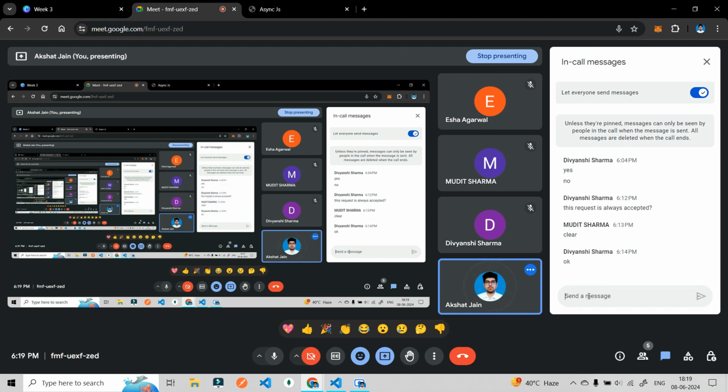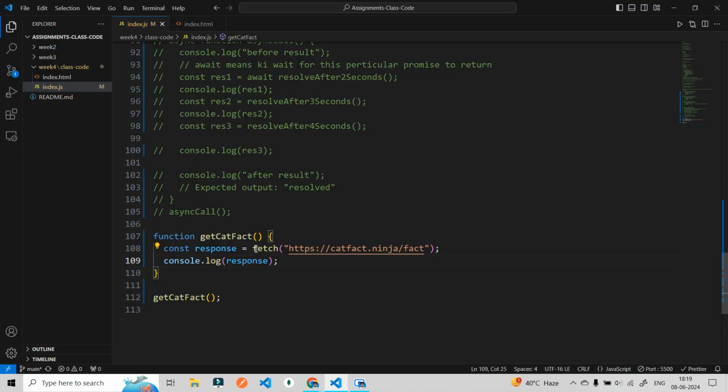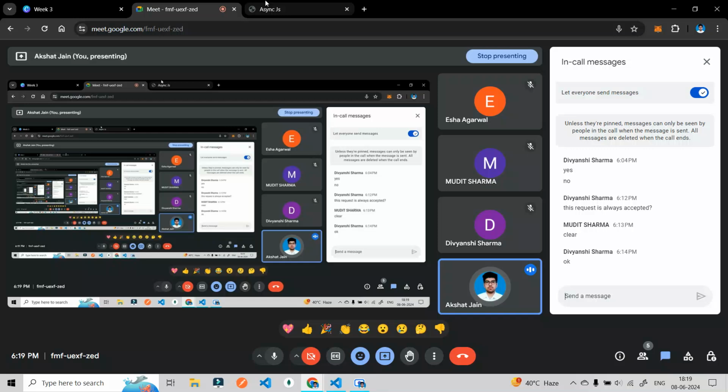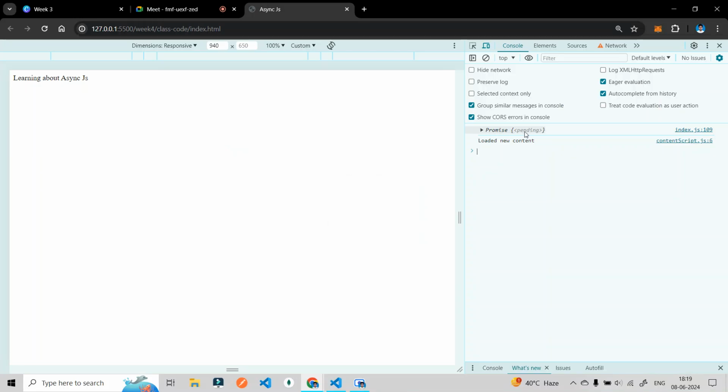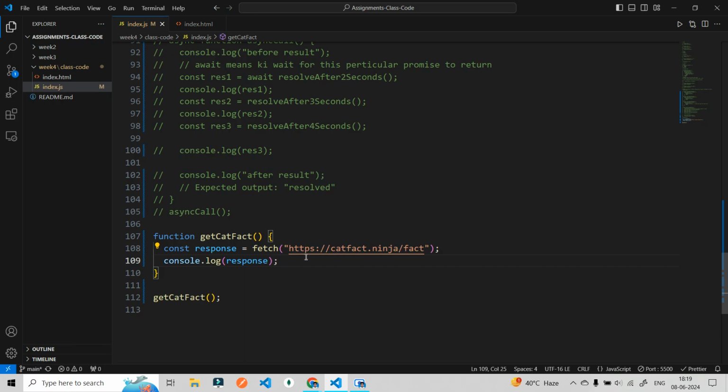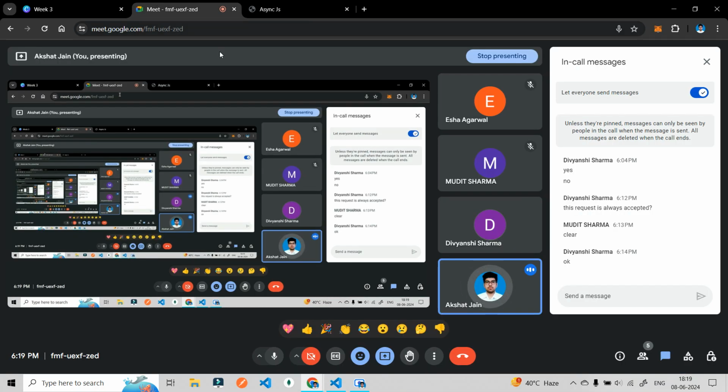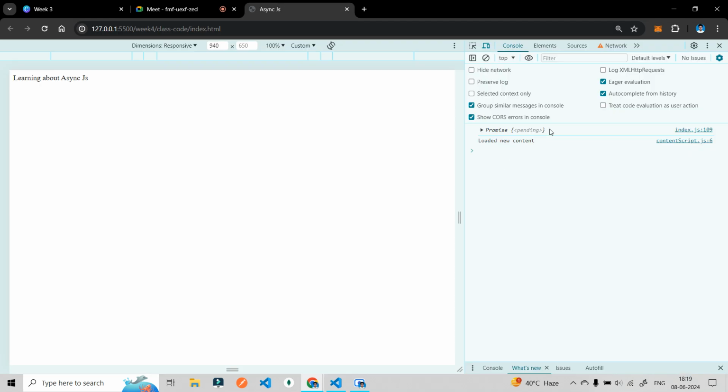Can anyone tell me? Let me show you the code again. I am responding with the data, whatever data is coming from this output. Why is it not giving me data? Why is it giving me pending state? Think, we have done it yesterday only. Yeah, you can open your mics and answer, no problem in that. Guess what the reason is. Why is it giving me pending here?